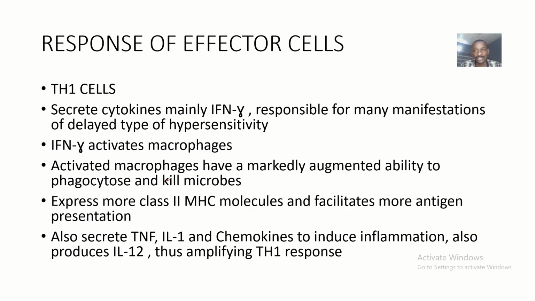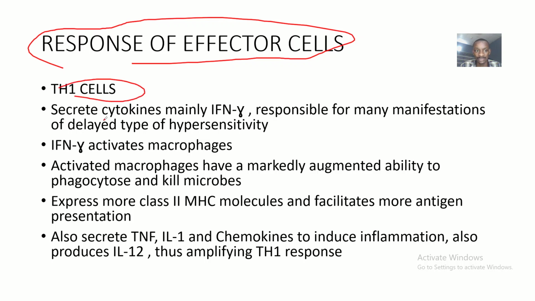Okay, so now let's talk about the response of these effector cells now. The type 1 cells, they basically secrete what? Cytokines and mainly what? The interferon gamma. Okay, so they are responsible for many manifestations of delayed type of what? Hypersensitivity. Okay, then interferon gamma activates what? Macrophages. Now activated macrophages have marked augmented what? Ability to phagocytose and kill microbes.